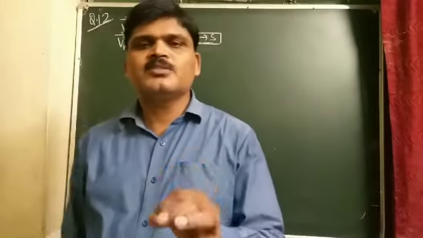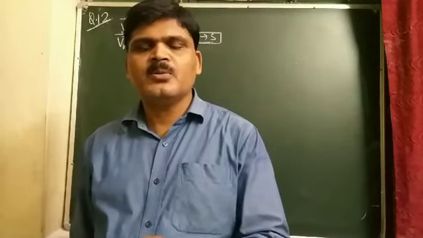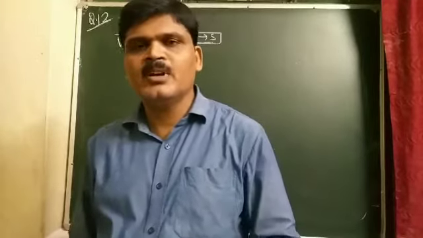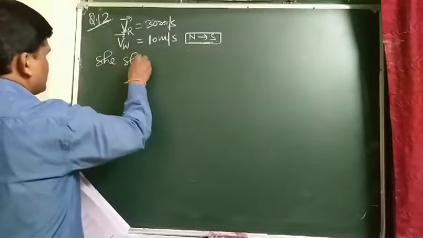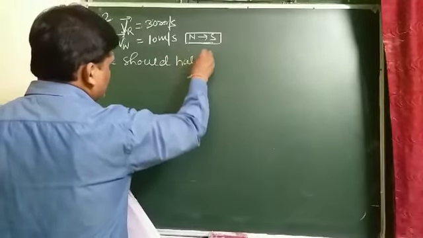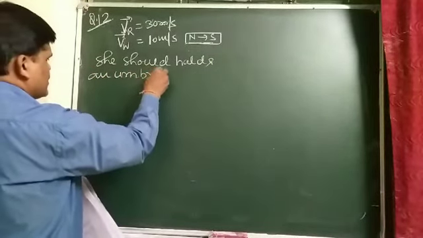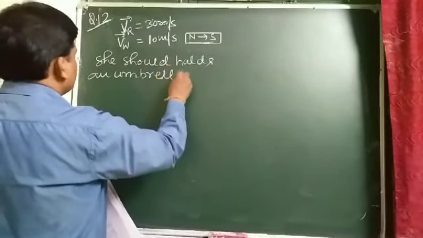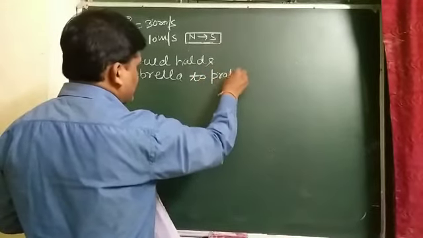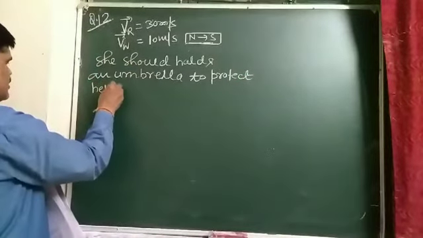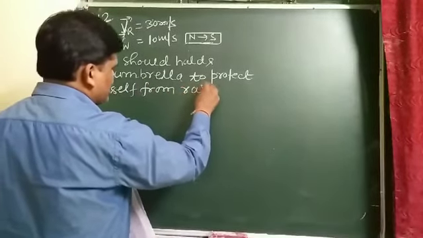So here she should hold an umbrella in the direction of relative velocity of rain with respect to woman to protect herself from rain.